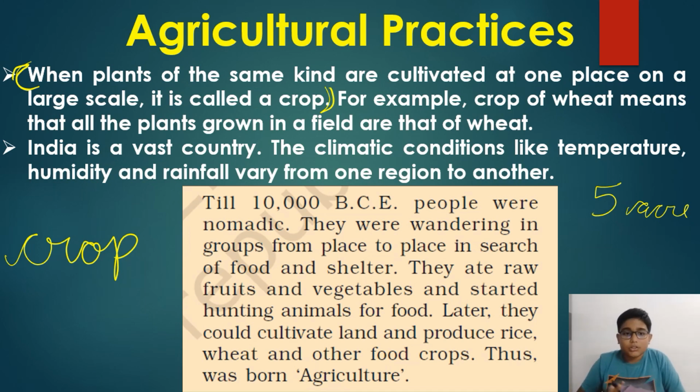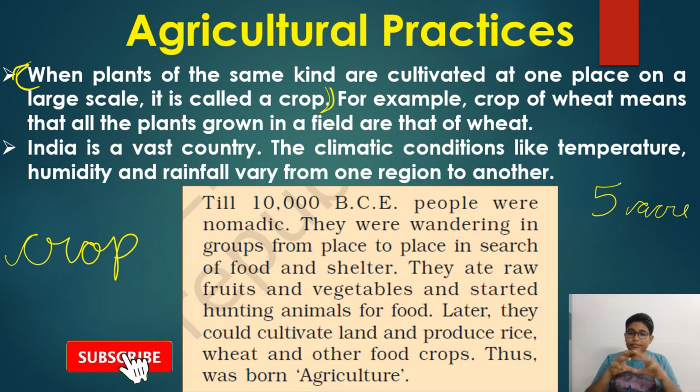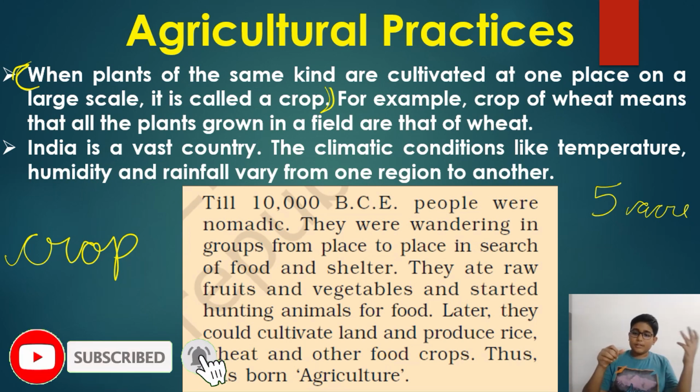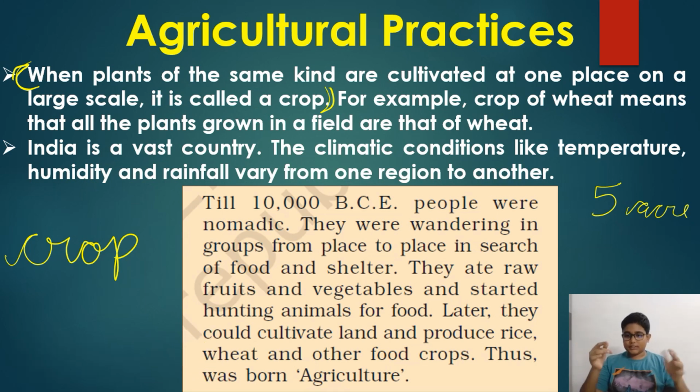Okay, next point: India is a vast country. From region to region, there are different temperatures, different humidity, and different rainfall. For example, in Rajasthan there is less rainfall, and in some coastal areas and Cherrapunji, there is more rainfall. That depends, and temperature also. So agriculture, crops, everything depends on it.